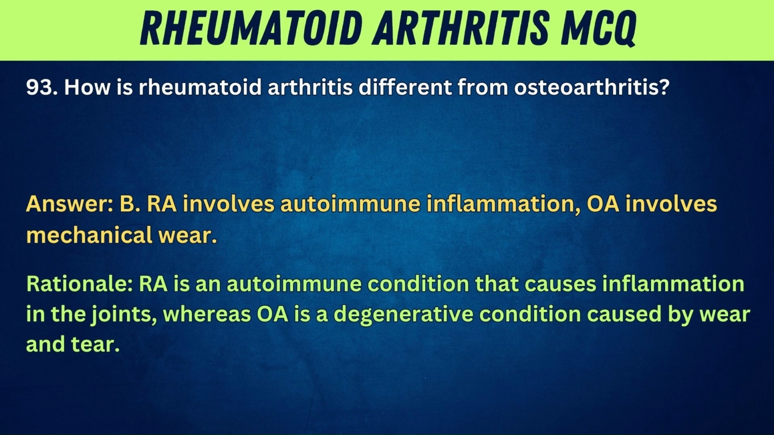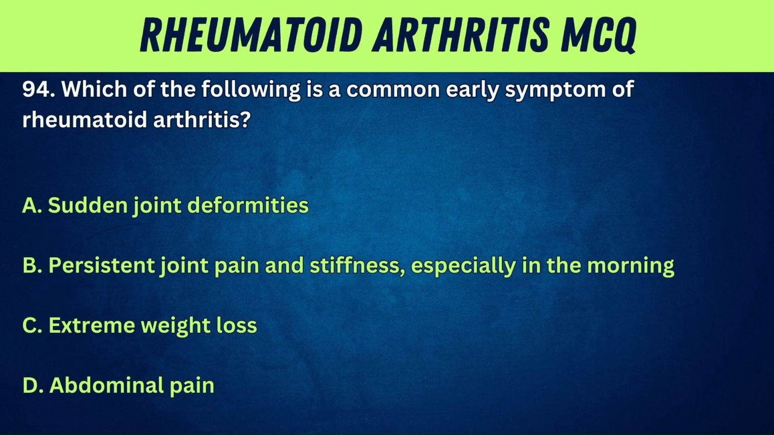94. Which of the following is a common early symptom of rheumatoid arthritis? A. Sudden joint deformities. B. Persistent joint pain and stiffness, especially in the morning. C. Extreme weight loss.